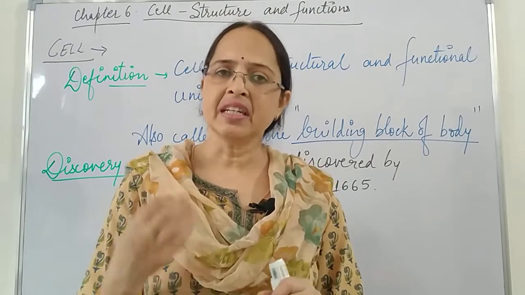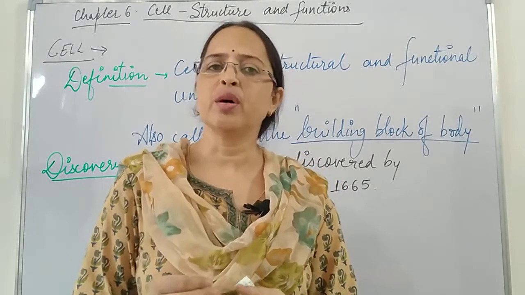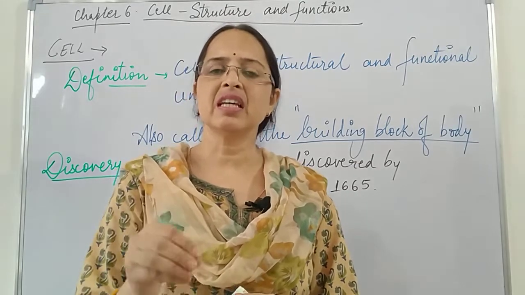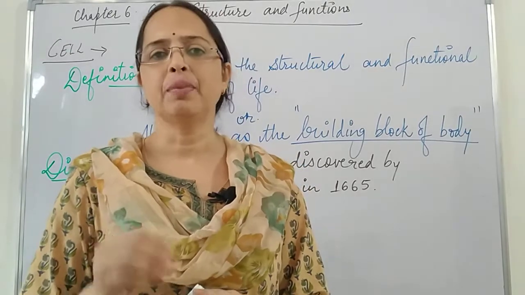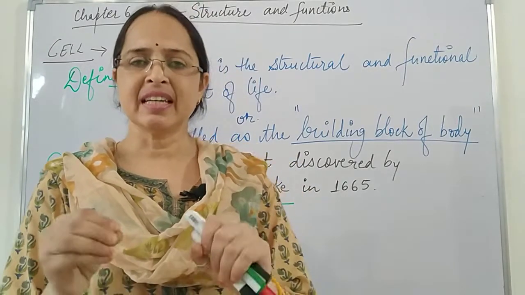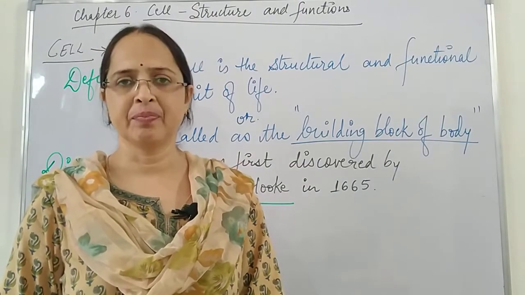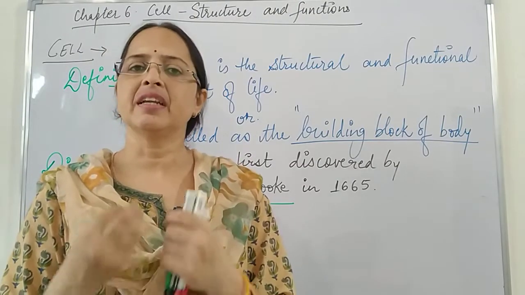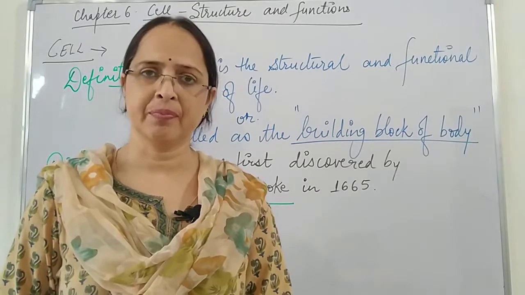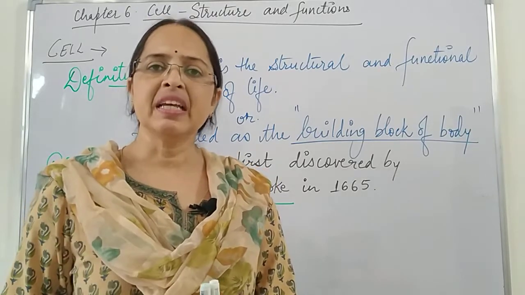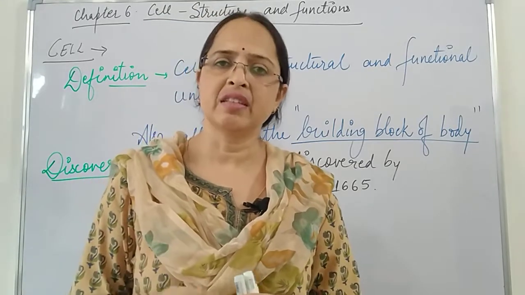That means the table is made up of wood, and wood is obtained from a plant. So this is the dead part of the plant. So the cells present in the table are all dead, and the cells present in our body are living. So living means what? That means complete metabolic activities.